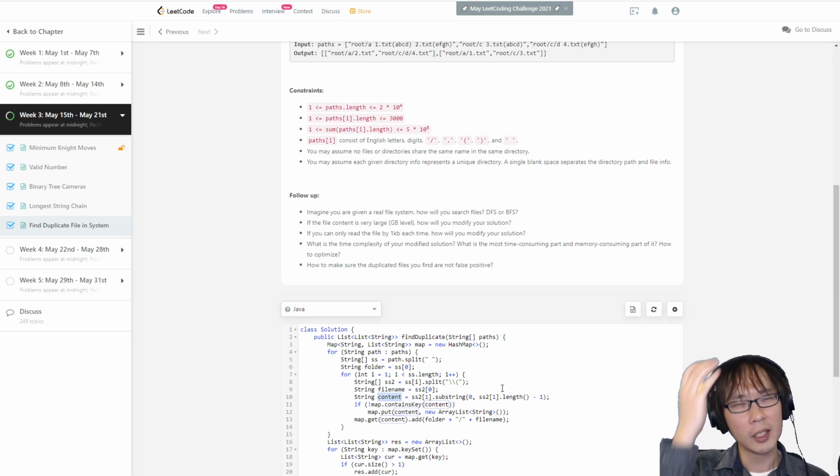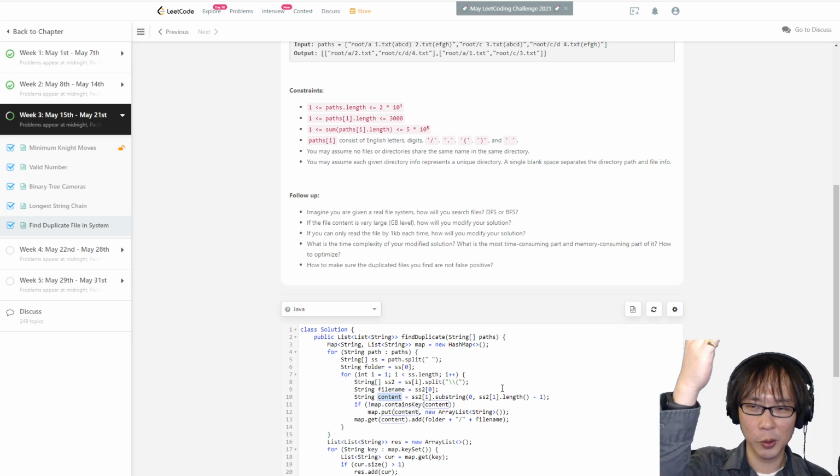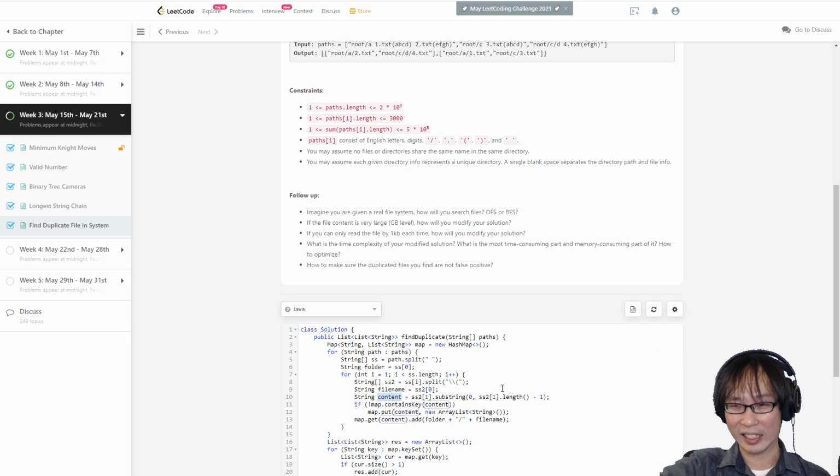When I'm trying to find the duplicate, if the first 3 KB is already different, then I don't need to keep searching. So I only need to read 1 KB and search through the map to see if that 1 KB maps to anything. If yes, then go to the second level and map again. That's my answer.